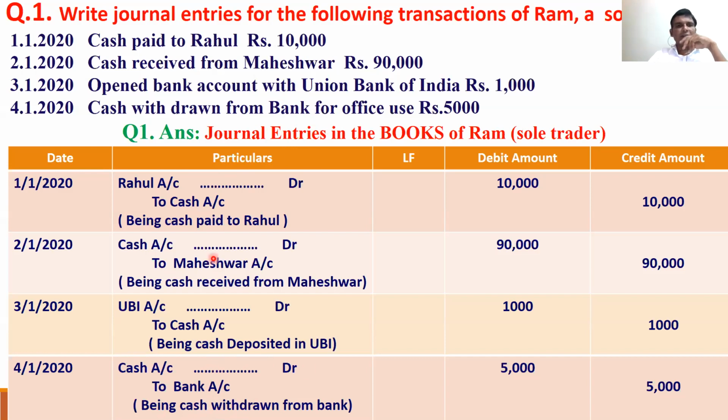So how to read the journal entry? Rahul account debtor to cash account, being cash paid to Rahul, 10,000. Cash account debtor to Maheshwar account, being cash received from Maheshwar. This is called brief narration, 90,000. Union Bank of India account debtor to cash account, 1,000. Cash account debtor to bank account, 5,000.